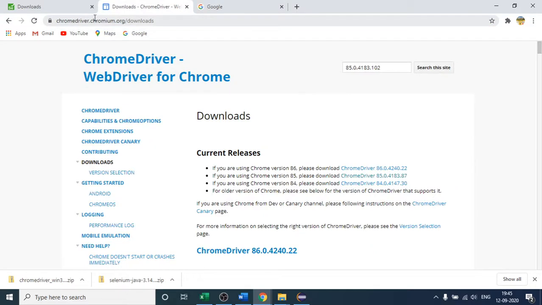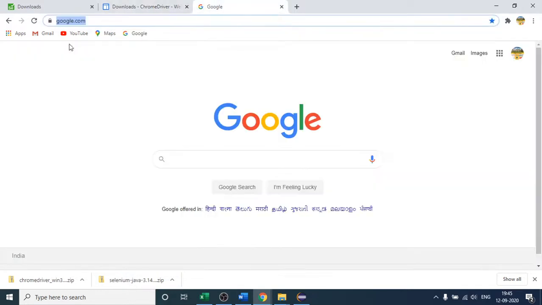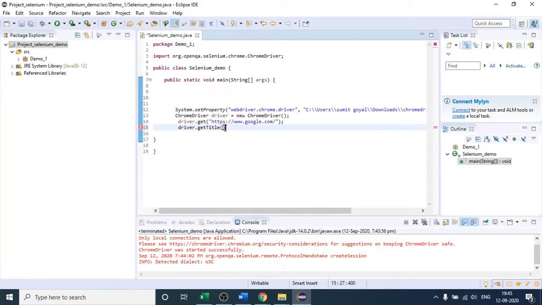If I place my mouse, this is the title. Google is the title. You can use this method to get the title of any particular website.